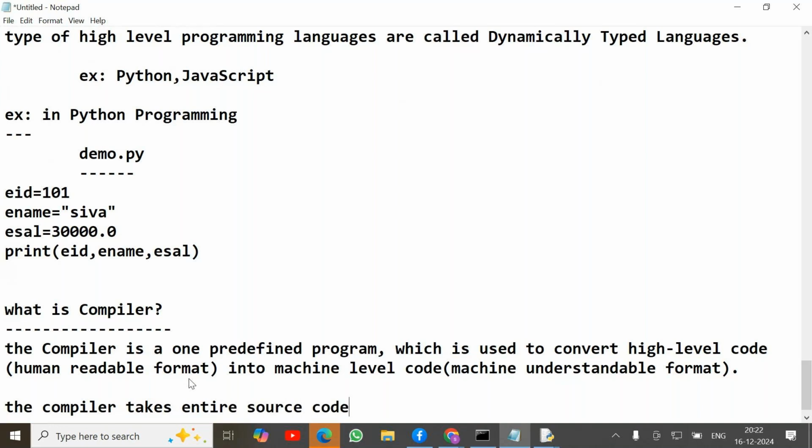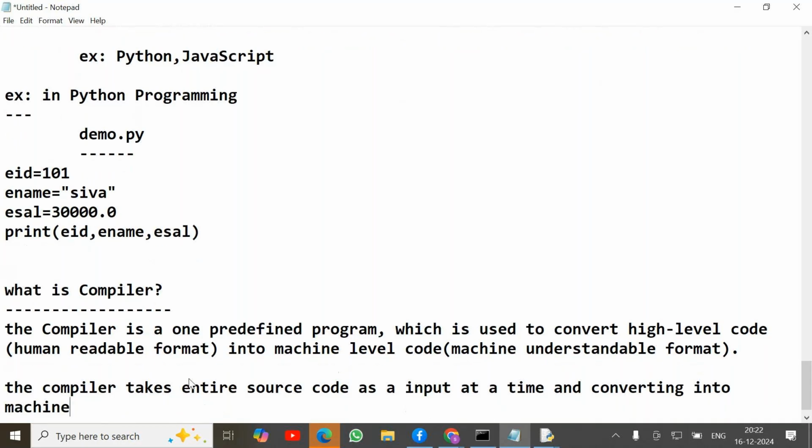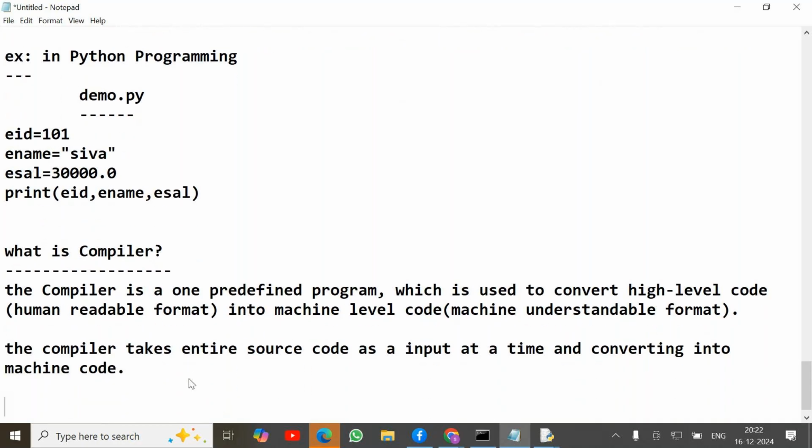In our program, whether we write one statement, two statements, 10 statements or 100 statements, the compiler takes the entire source code as input at a time and converts it into machine code.